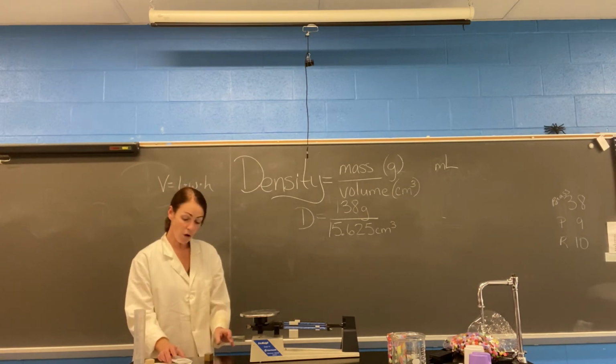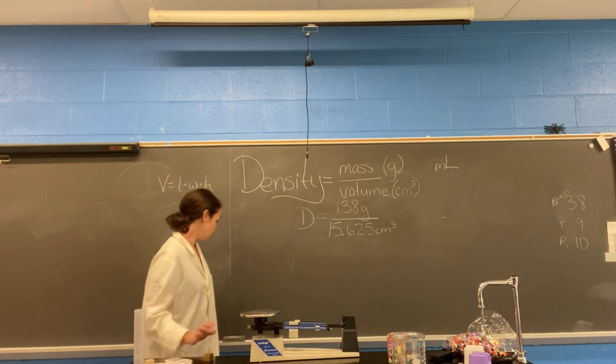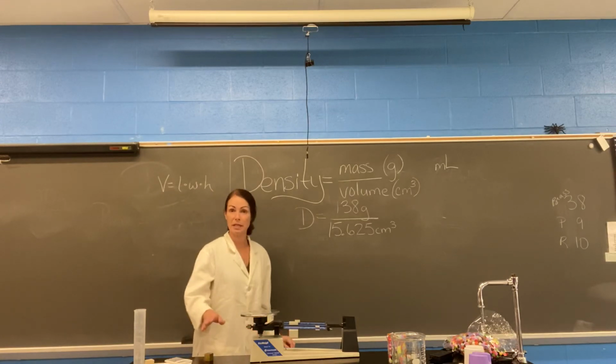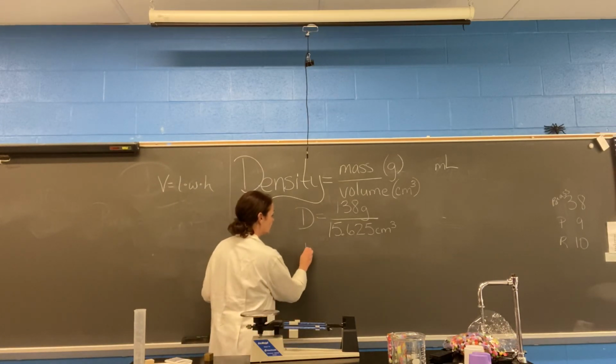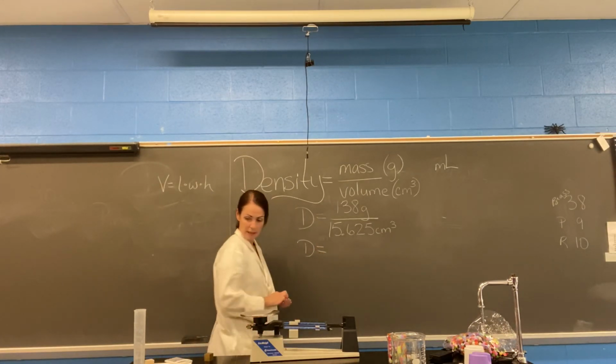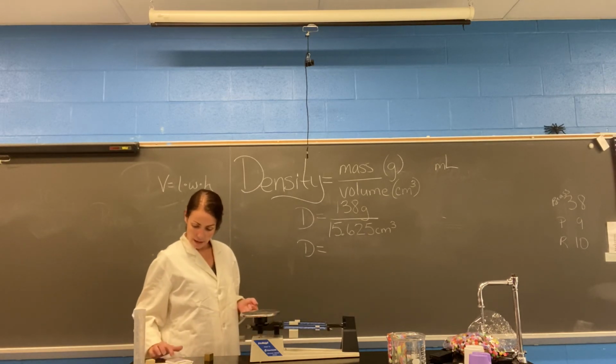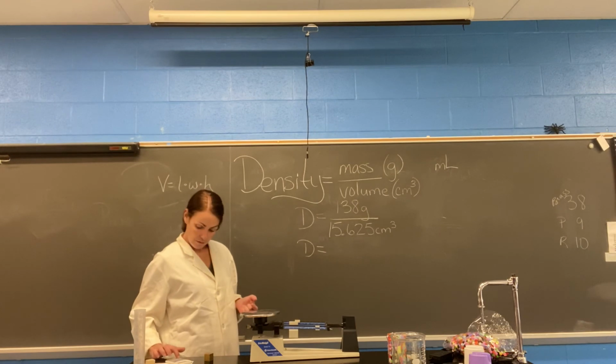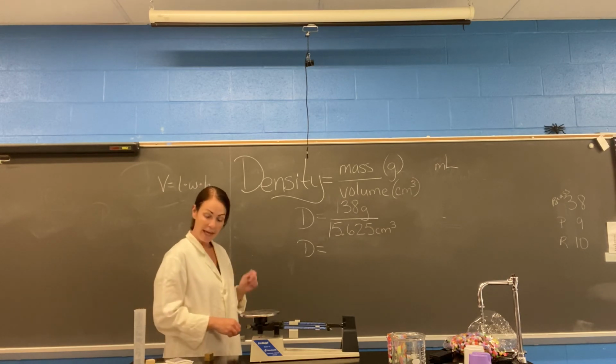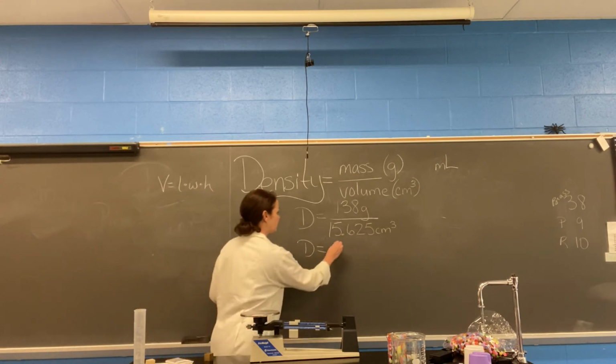So now we have all the information we need to actually figure out the real density of this block. The density is going to be 138 divided by 15.625. And that gives us a density of 8.832.